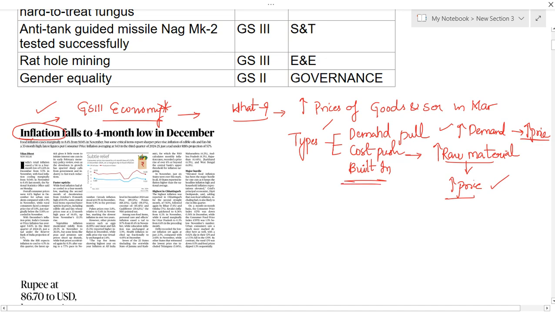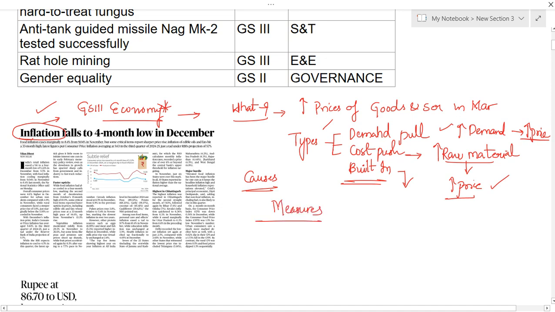And next one is built-in inflation. In this inflation, because of changing of economic status and lifestyle of people, there will be increasing of demand for some goods. That type of inflation is called built-in inflation. And next here you have to see what are the other important causes of inflation. And also you have to see what are the measures taken by the government.